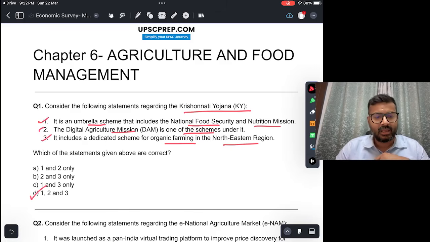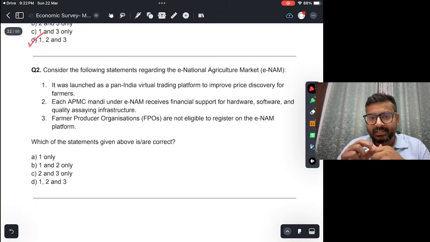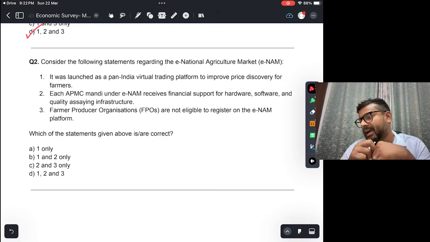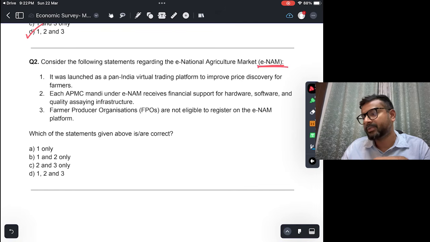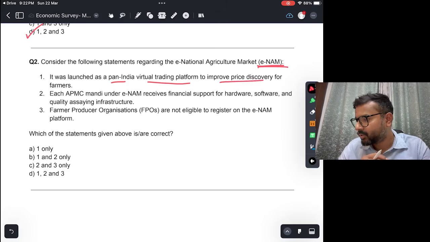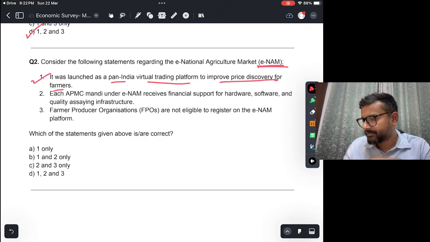Next question. Consider the following statements regarding the e-National Agricultural Market, ENAM. Okay, you all know ENAM. It was launched as a pan-India virtual trading platform to improve price discovery for farmers. Yeah, that was the goal with ENAM. सही है.